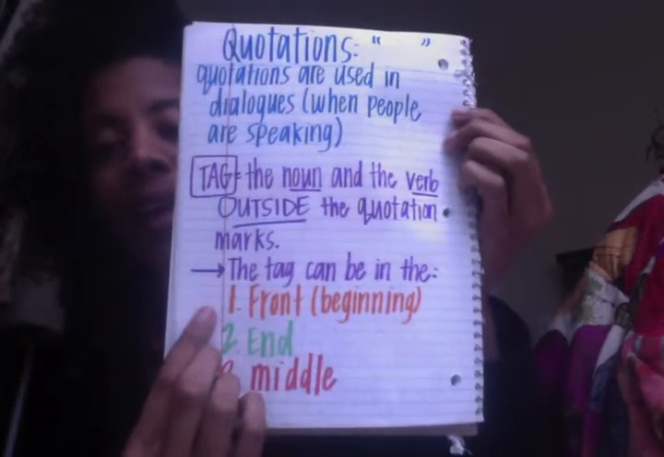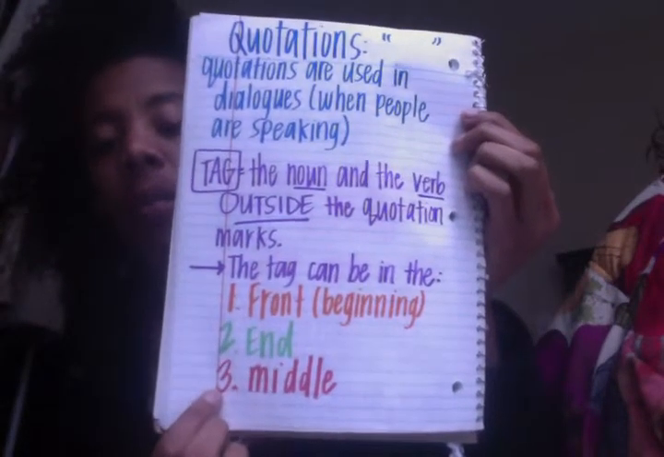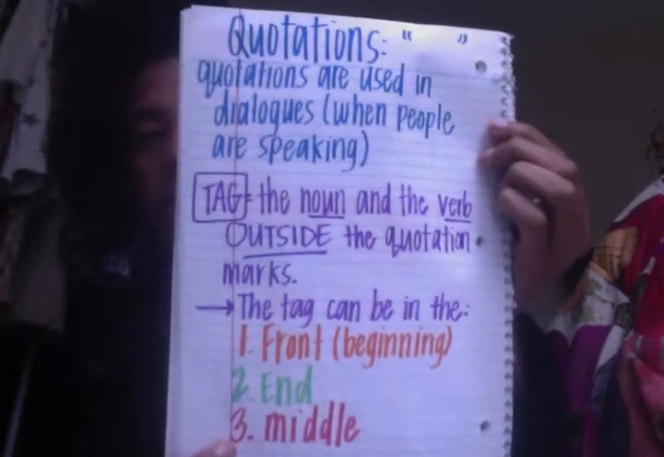Okay? The tag can be in the beginning, at the end, or in the middle of your quotations. Okay? We also know that quotations have a beginning and an ending quotation mark. They always have a comma and they have a punctuation mark at the end. So a period, a question mark, or an exclamation point. Let's begin with the tag at the beginning.